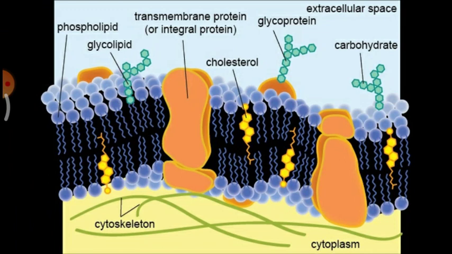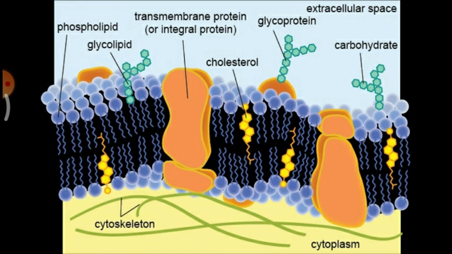Next, you can see this is the structure of a cell membrane. The white part is the outer region of the cell, and the yellow color is the inner region of the cell. The outer and internal regions of the cell are separated by the layer called the cell membrane or plasma membrane. You can see it is made up of a lipid and protein bilayer, along with the presence of cholesterol, glycolipids and other conjugated molecules.